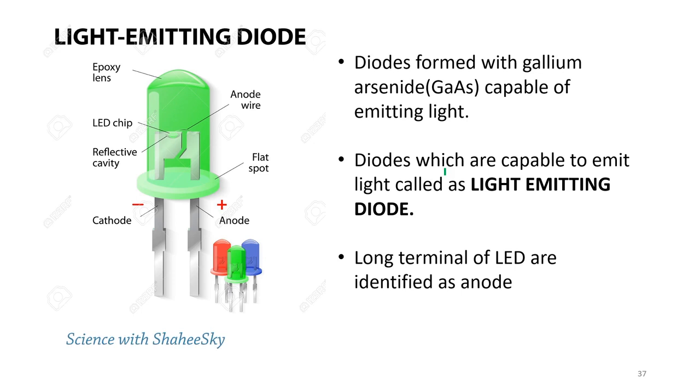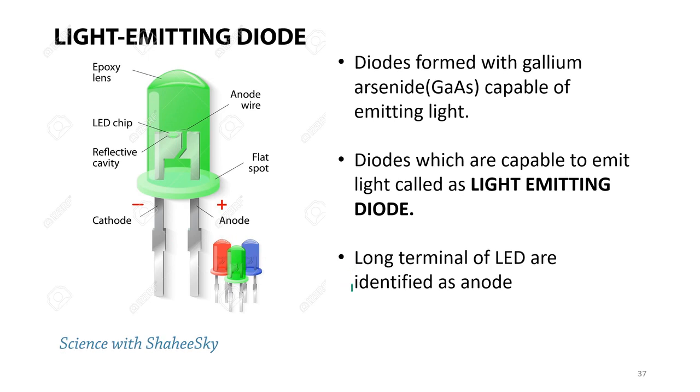and there are different colors of emission according to their material in the light emitting lens, epoxy lens. Here are the parts of a light emitting diode: epoxy lens and anode wire, and the LED chip also there. A reflective cavity is there. While we are using light emitting diodes, we have to identify the cathode and the anode properly before we connect them into the circuits.